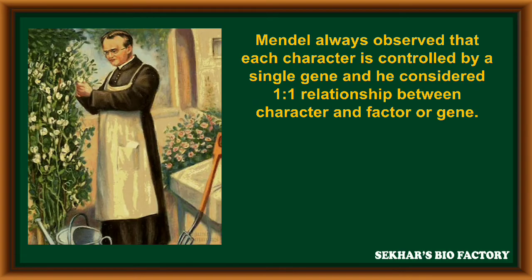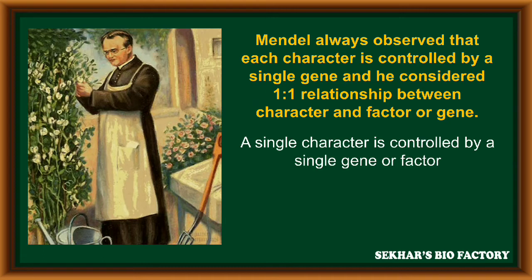In this video, I am going to explain incomplete dominance and the concept of dominance in genetics. Mendel always observed that each character in a living organism is controlled by a single gene, and he considered there is a 1:1 relationship between character and factor or gene in living organisms. In a similar way, a single character is also controlled by a single gene or factor.